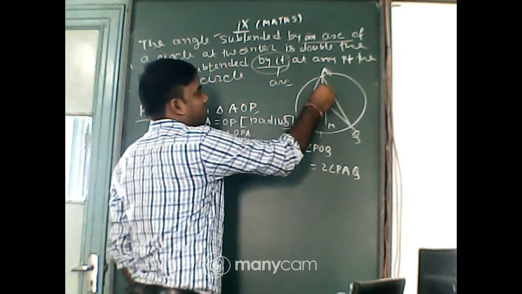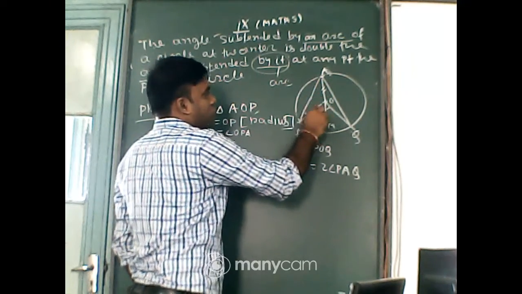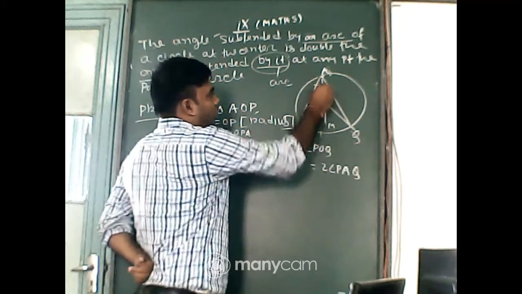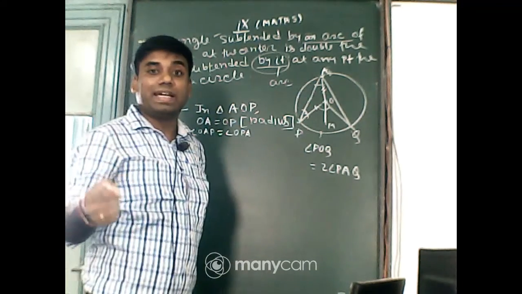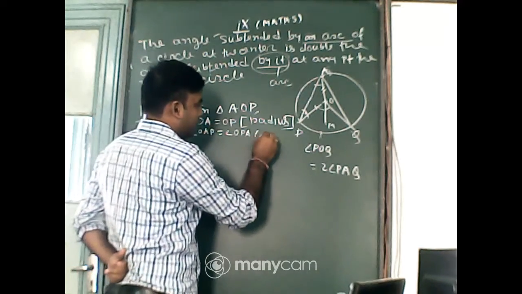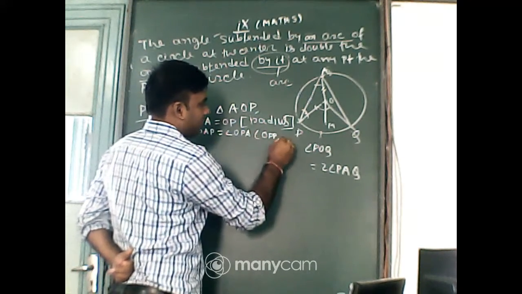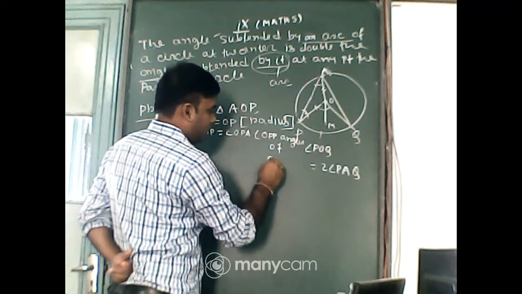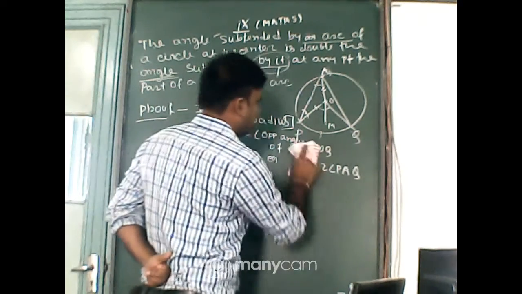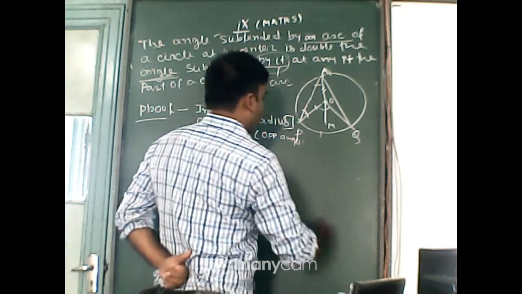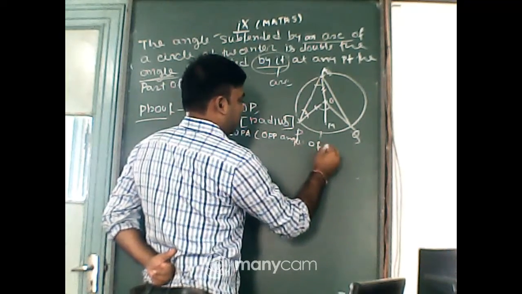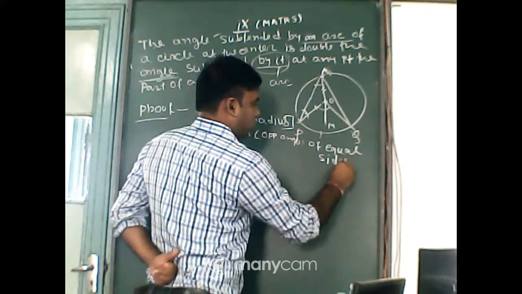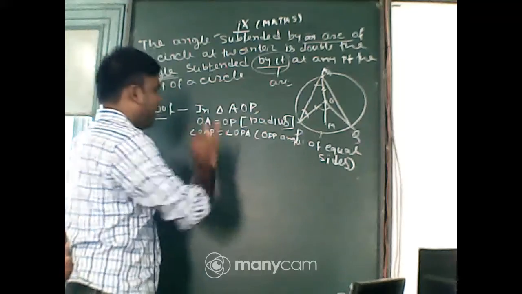As it is an isosceles triangle, these two sides are equal, and these are the angles opposite the equal sides. So what will be the reason? Opposite angles of equal sides. So we get the proof.